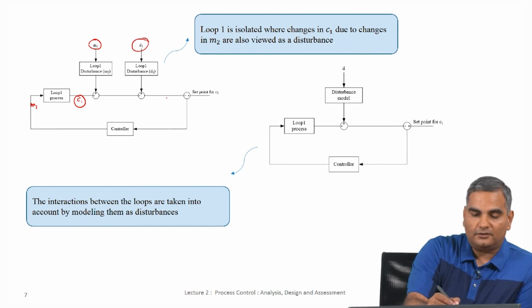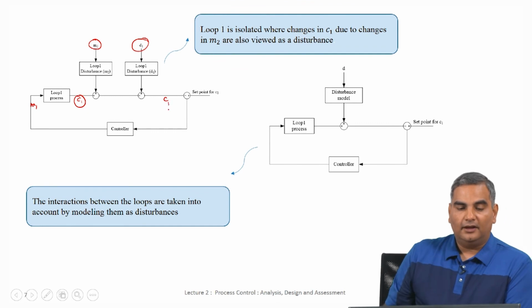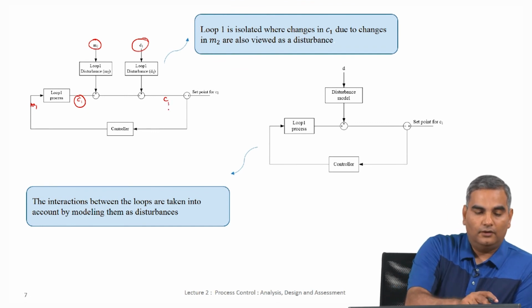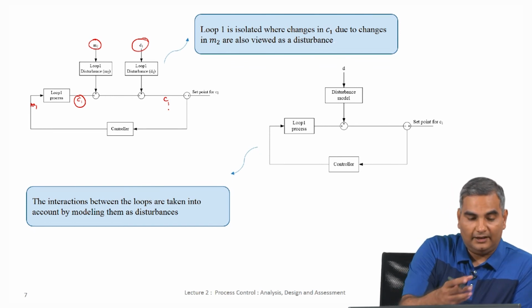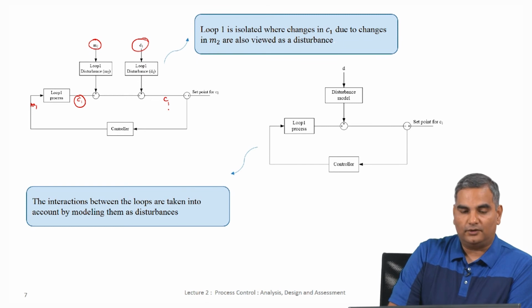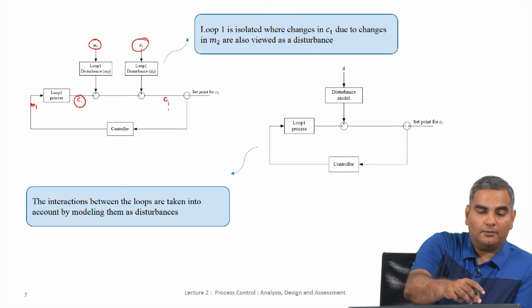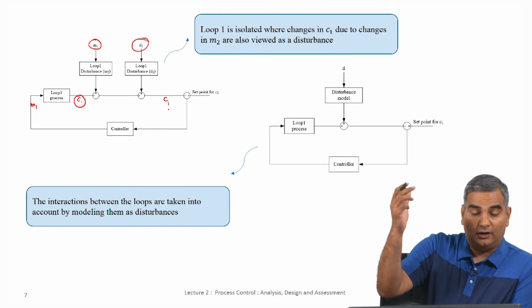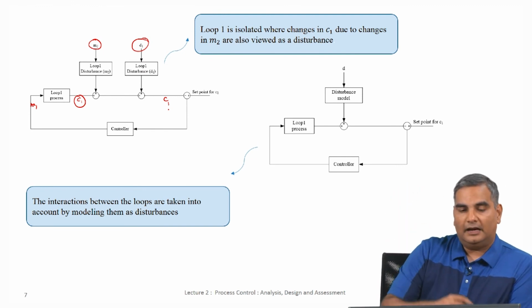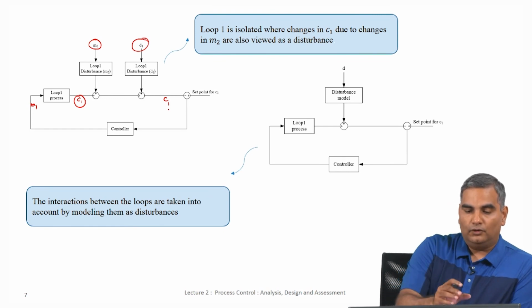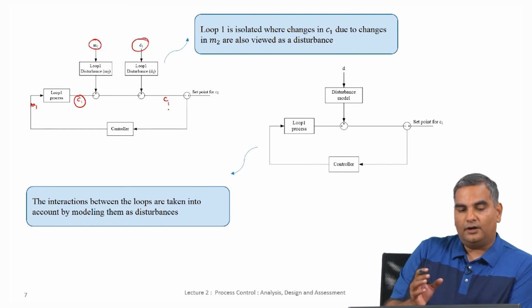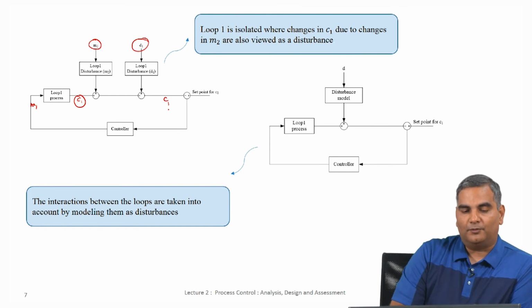Nonetheless, this C1 here is a combined effect of what M1 has on C1, which is directly the manipulated variable that is used to control this, and the unavoidable effects of M2, which is trying to control C2, on C1, and the unavoidable effects of disturbances which anyway we have no control over. So, you could see that I have now got a single input single output loop for C1 and M1, where the effect of M2 and D are counted as disturbances.